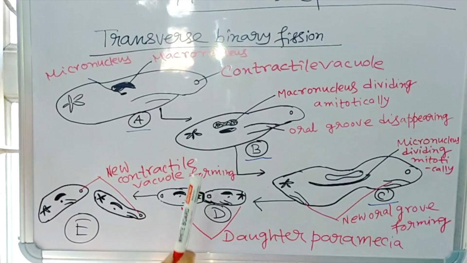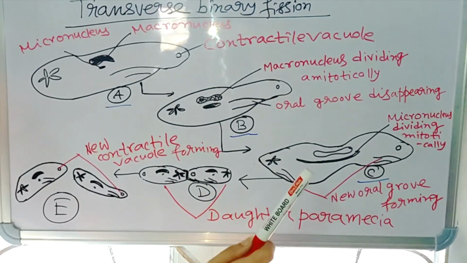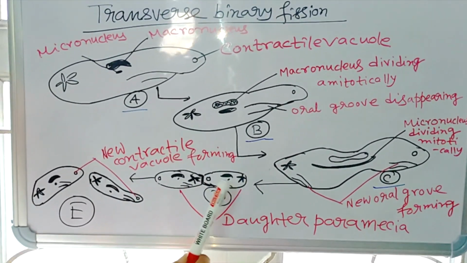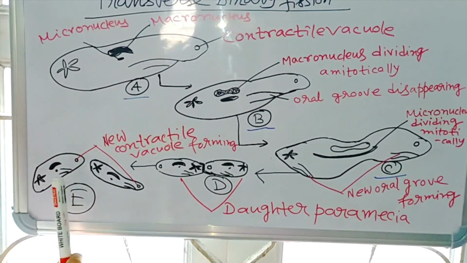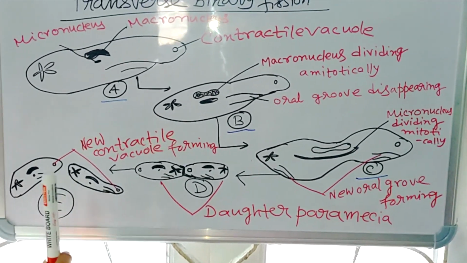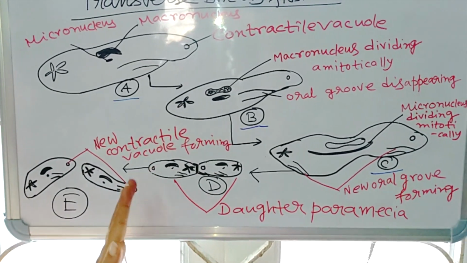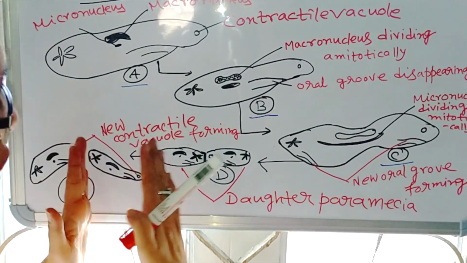So 4 nuclei is produced, and they pair in group, and ultimately 2 daughter paramecium is formed.